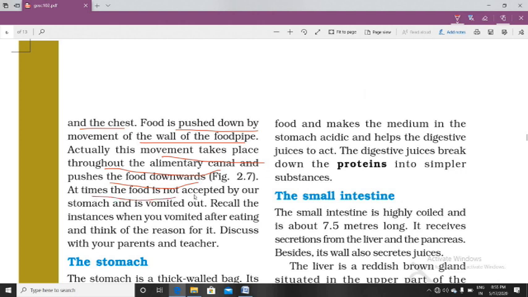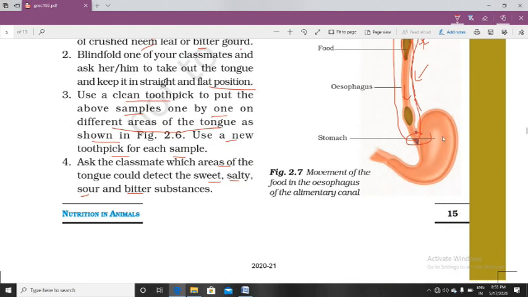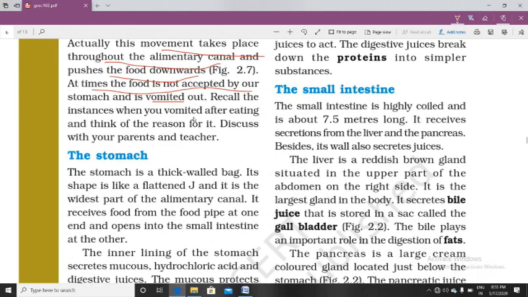At times the food is not accepted by our stomach and is vomited out. Sometimes what happens, when we are feeling bad, food is not accepted by our stomach, then our oesophagus moves the food upward, and that is called vomiting.